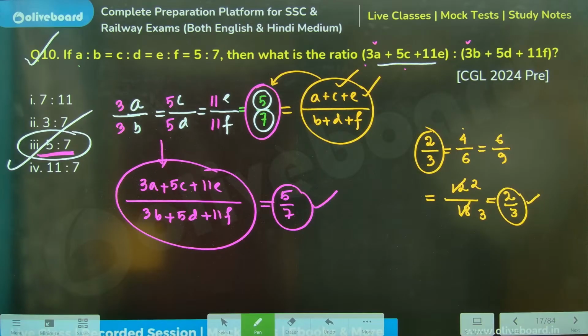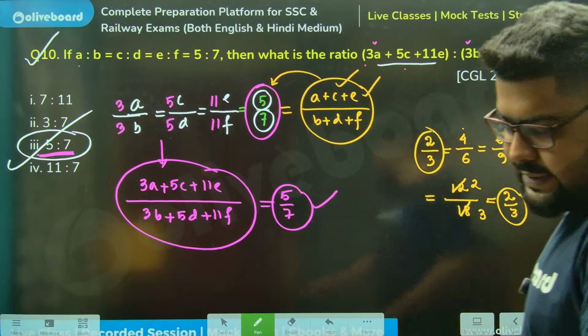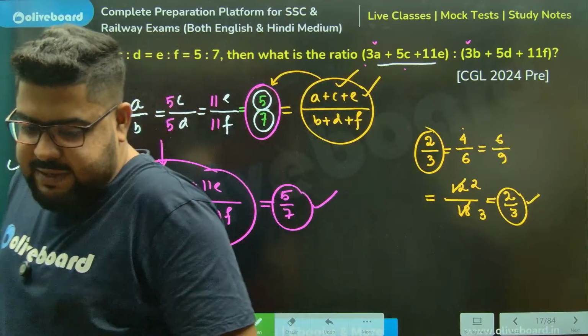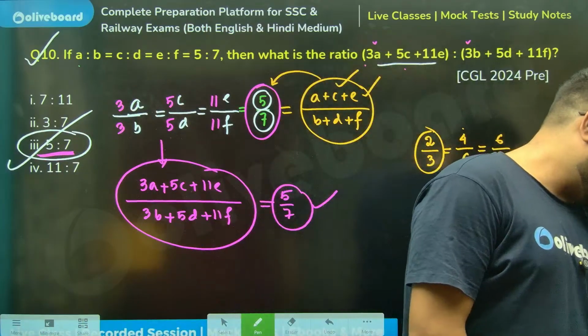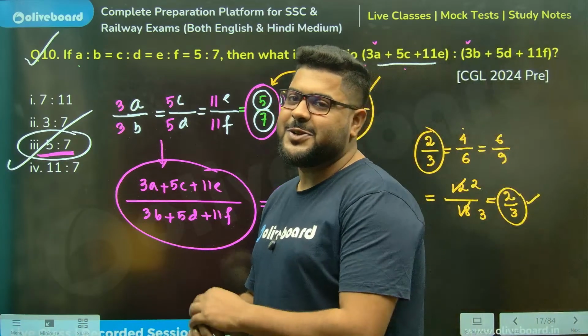Done then? Clear? Perfect then. So that will then be the first class for ratio and proportion.